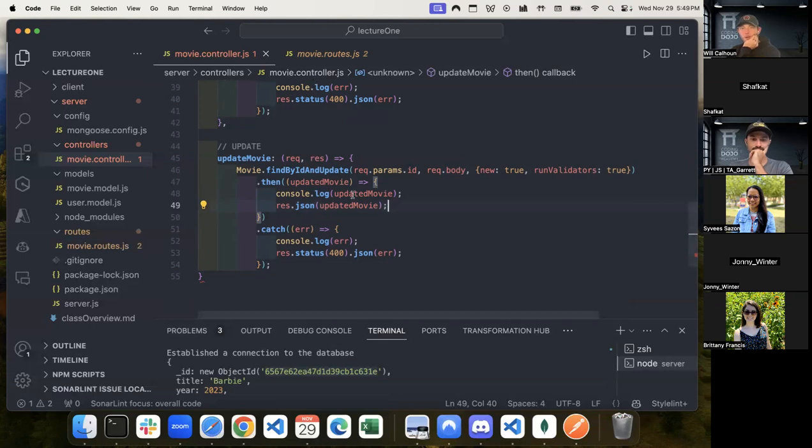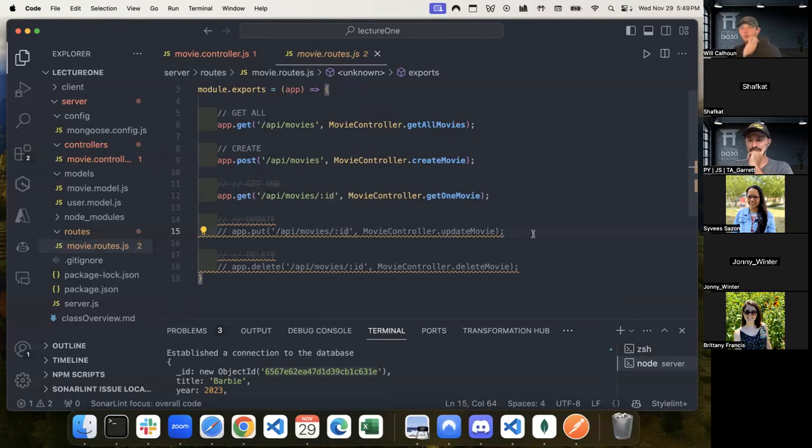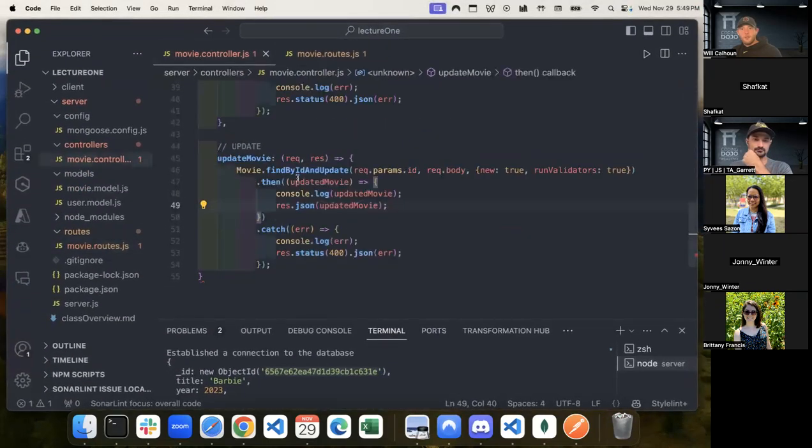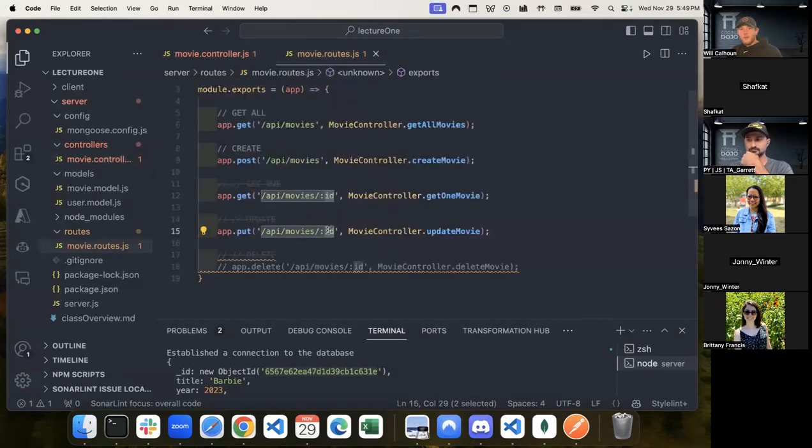Cool. So what I need to do now is go into my routes, make sure that I have my update that's got ID, making sure that these match. Oops, sorry. My mouse is acting so funny today. req.params.id, cool, that does match my routes.